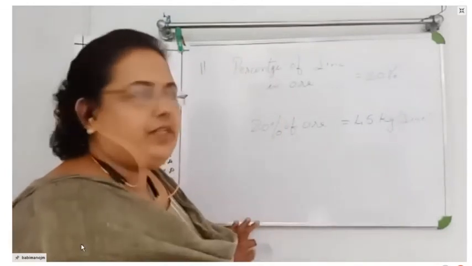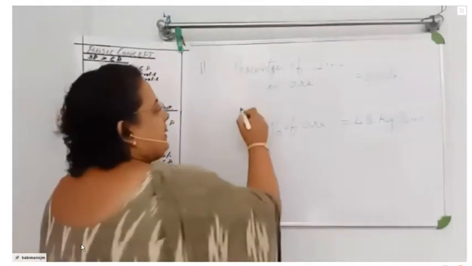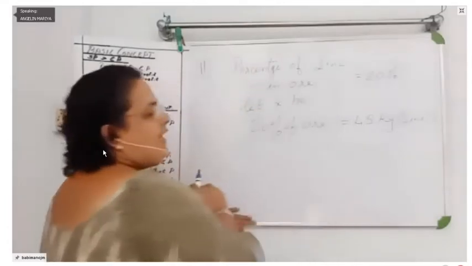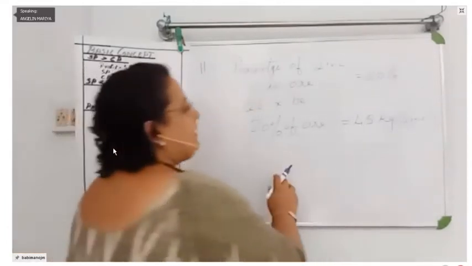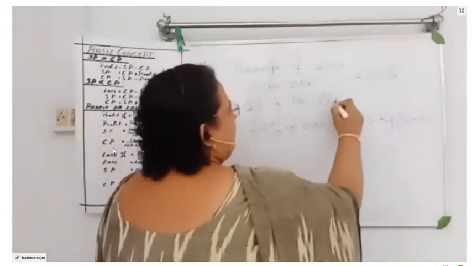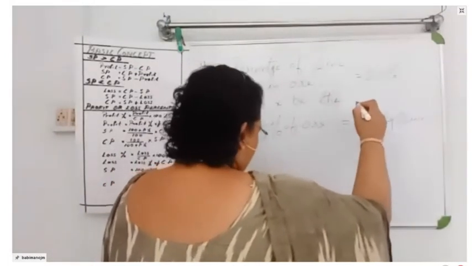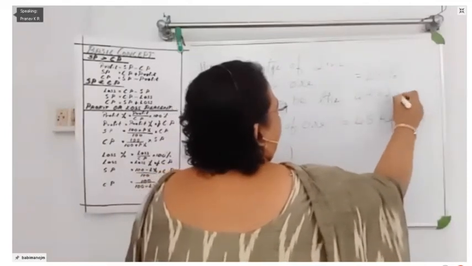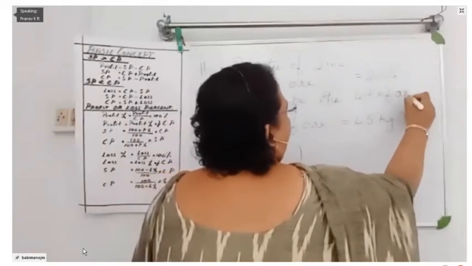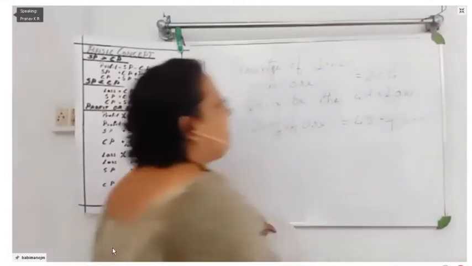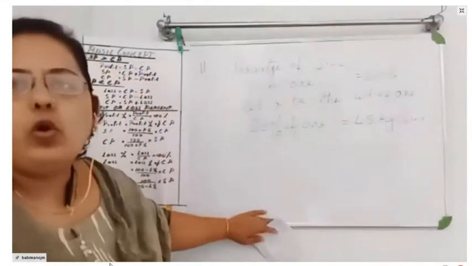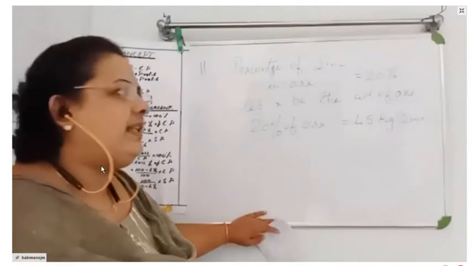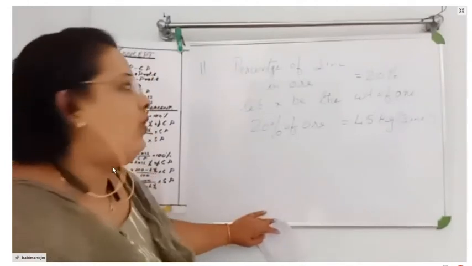So what we are going to take is, let X be the weight of ore. Is it clear? Let X be the weight of ore.